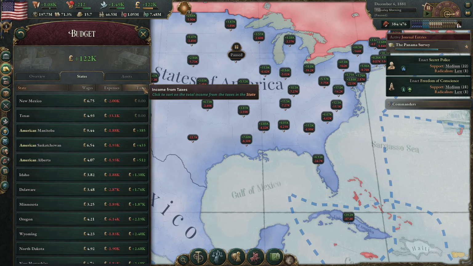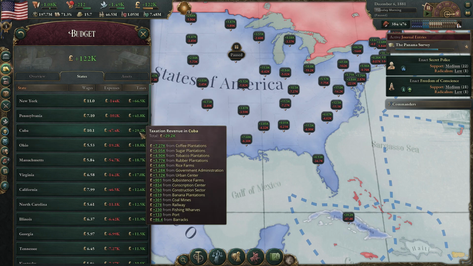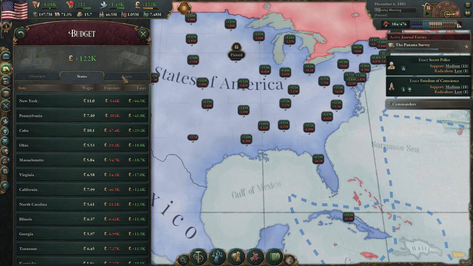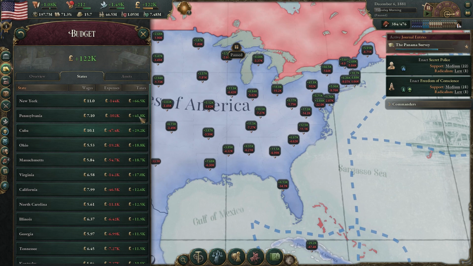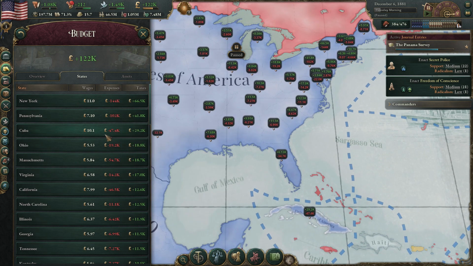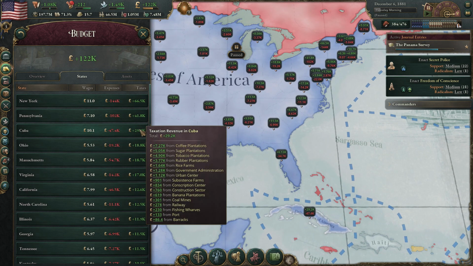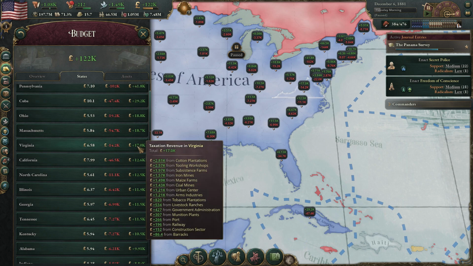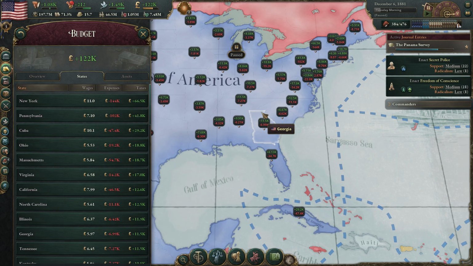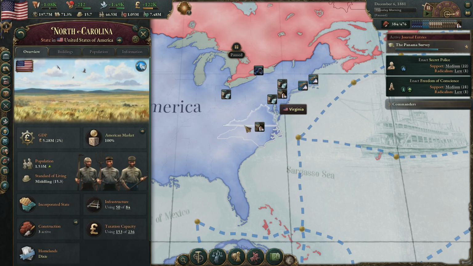I mean, this is based off of their taxes. And yeah, we're still making far more in taxes in Cuba. Yeah, there's really no other way to sort. I don't think you can sort by GDP. I don't know of any way to do that. But yeah, I don't think Cuba's GDP is quite as high as we were thinking. They just pay us a lot in taxes because of the current buildings they have there. So yeah, Virginia might actually be more GDP wise.